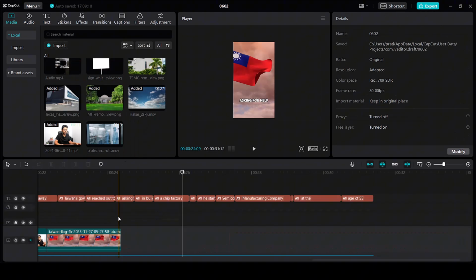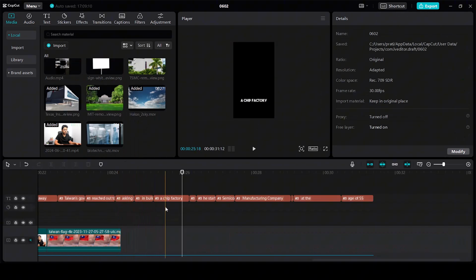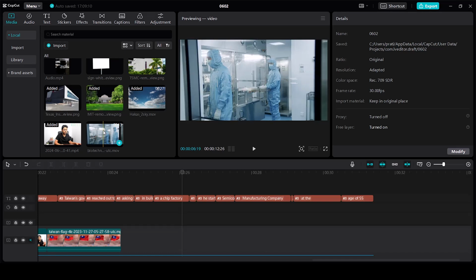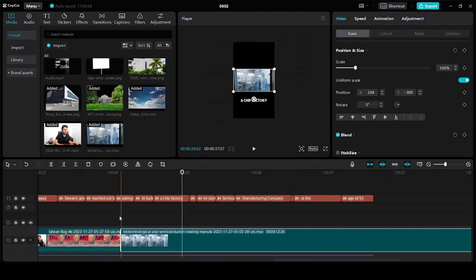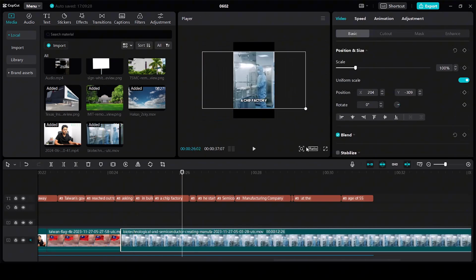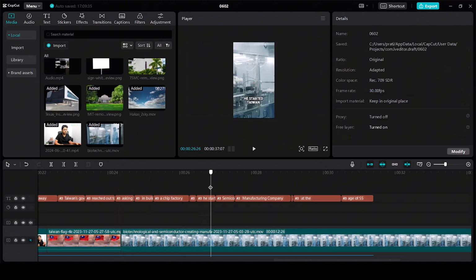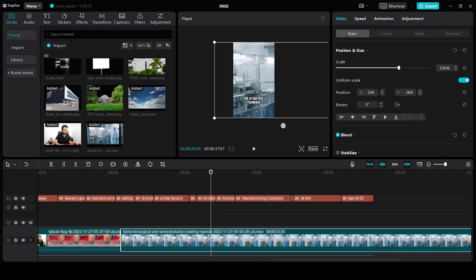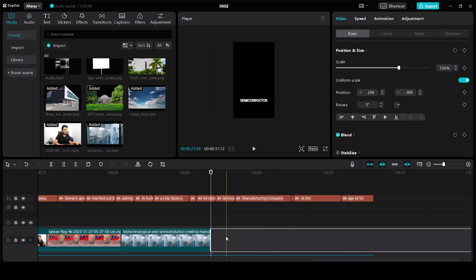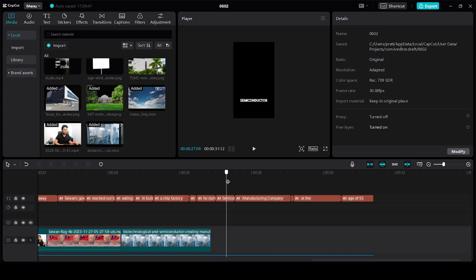So next text that we have is that the government asking his help in building a chip factory. So I have this B-roll of the chip factory. I'm going to drag it to a timeline and increase the size and keep it something like this. So it will end over here. So I'm going to trim out the rest, cut it over here and delete it. So he started Taiwan Semiconductor Manufacturing Company.